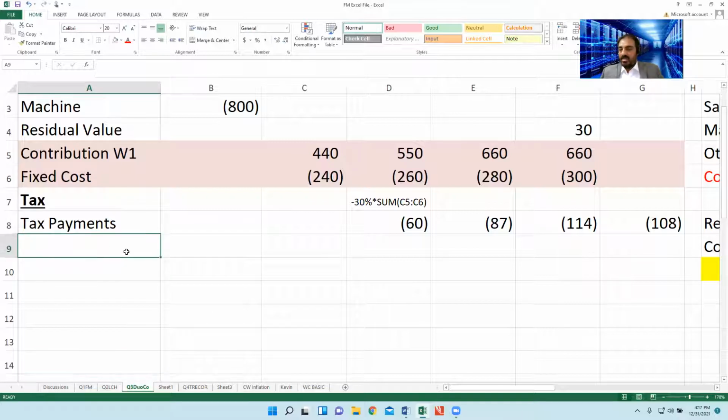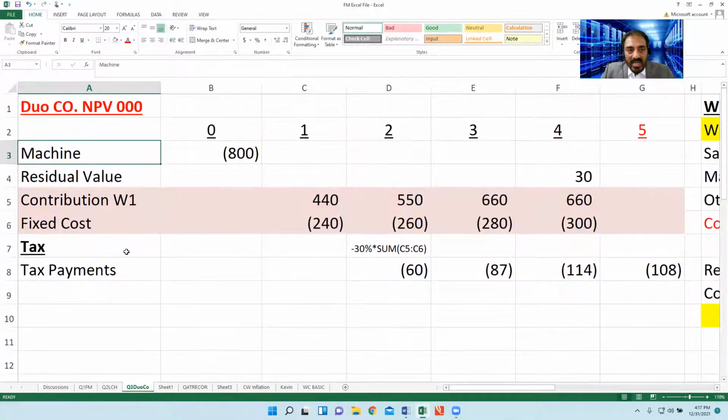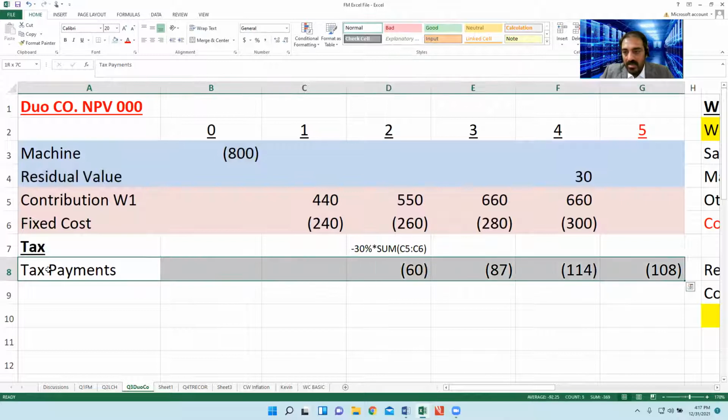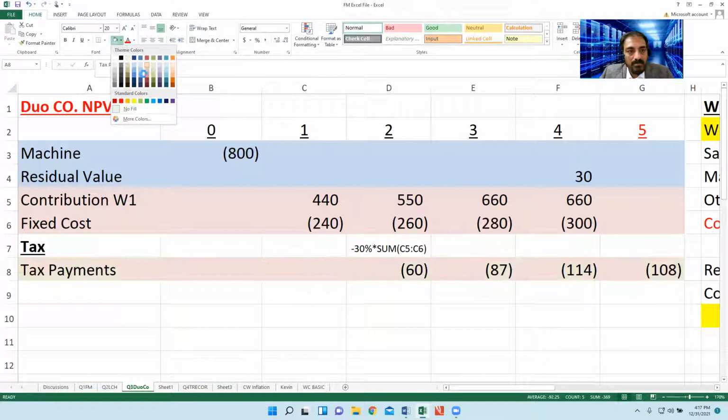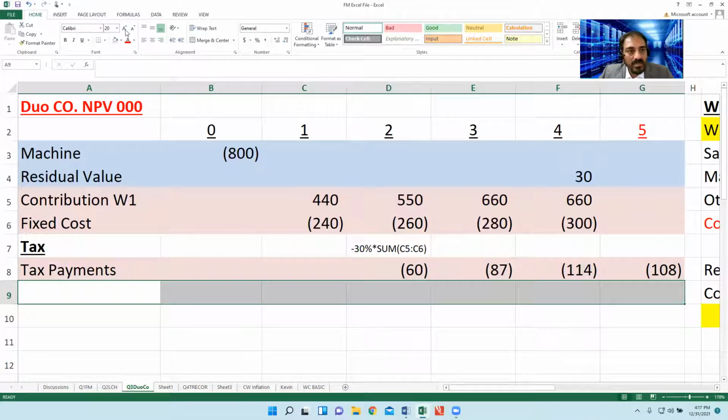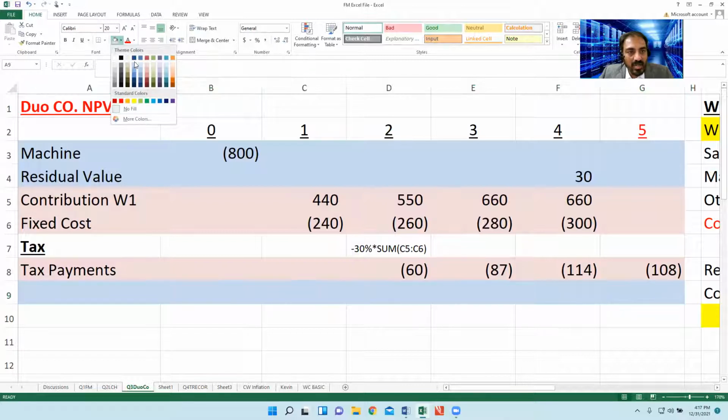Okay. The another part is about this working. Now about this working, match the color accordingly.